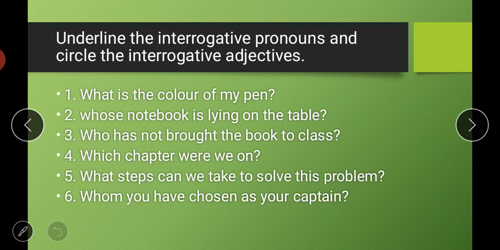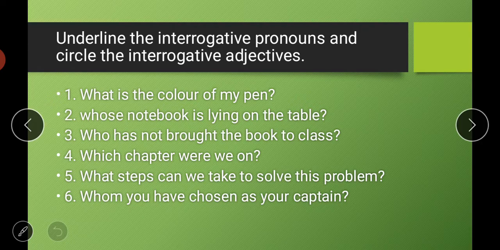If these words come immediately with words like color or anything like that, then they are interrogative adjectives. So an interrogative adjective asks a question and describes a noun. On the other hand, an interrogative pronoun asks the question but stands alone, meaning it doesn't talk about any noun or pronoun. So let us try.